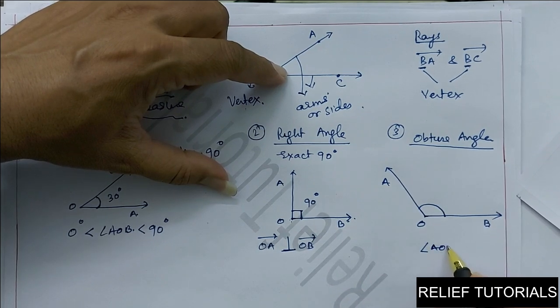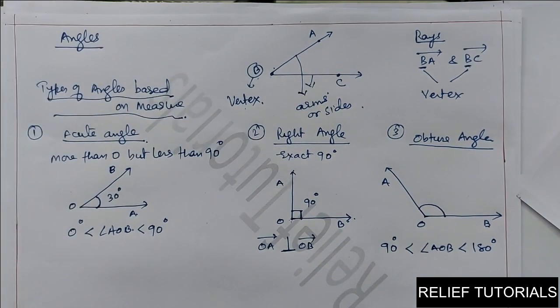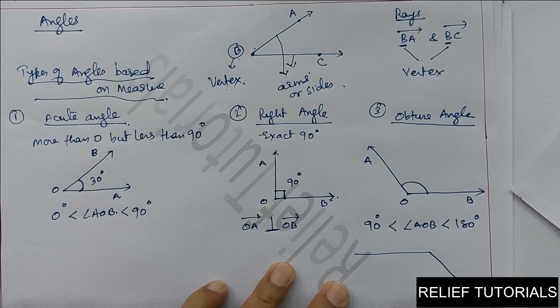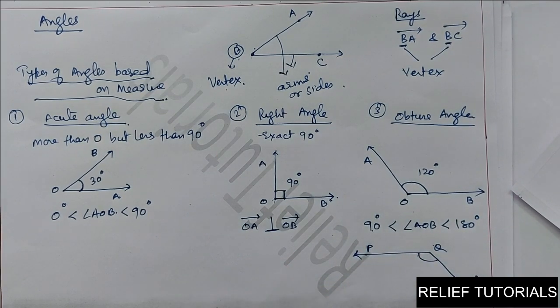So here we can say angle AOB is greater than 90 degrees but less than 180 degrees. Clear? You can draw it in any way. See, this is also an obtuse angle. If I say P, Q, R, for example, 120 degrees, it is more than 90 and less than 180. So angle AOB is obtuse, and angle PQR is an obtuse angle.